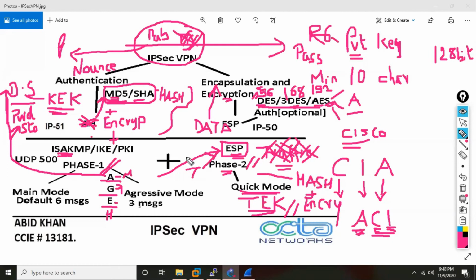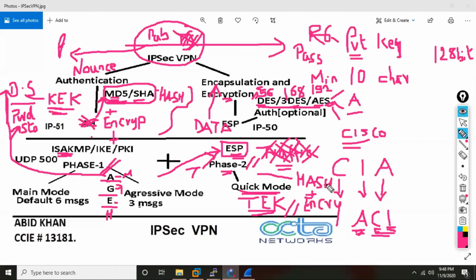And who can do the hashing? Again, the algorithms will be what? MD5 and SHA. And who can do this hashing? ESP can do this hashing also. We can tell ESP, hey ESP, you have to do hashing also. Like AH was originally doing hashing only. Now ESP can also do hashing. That's the reason AH has become what? Obsolete.